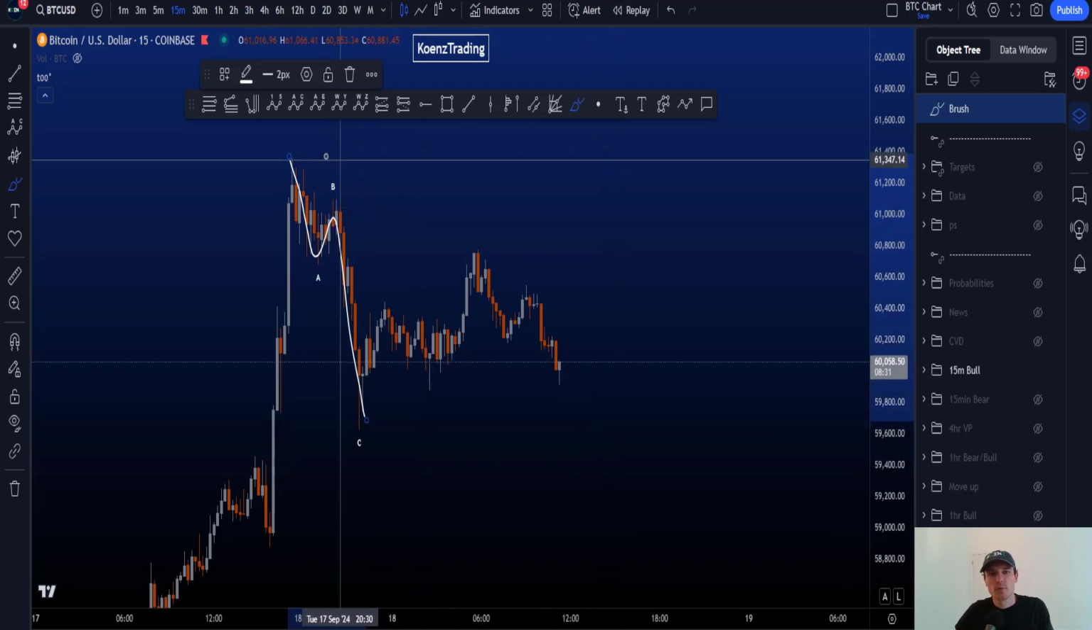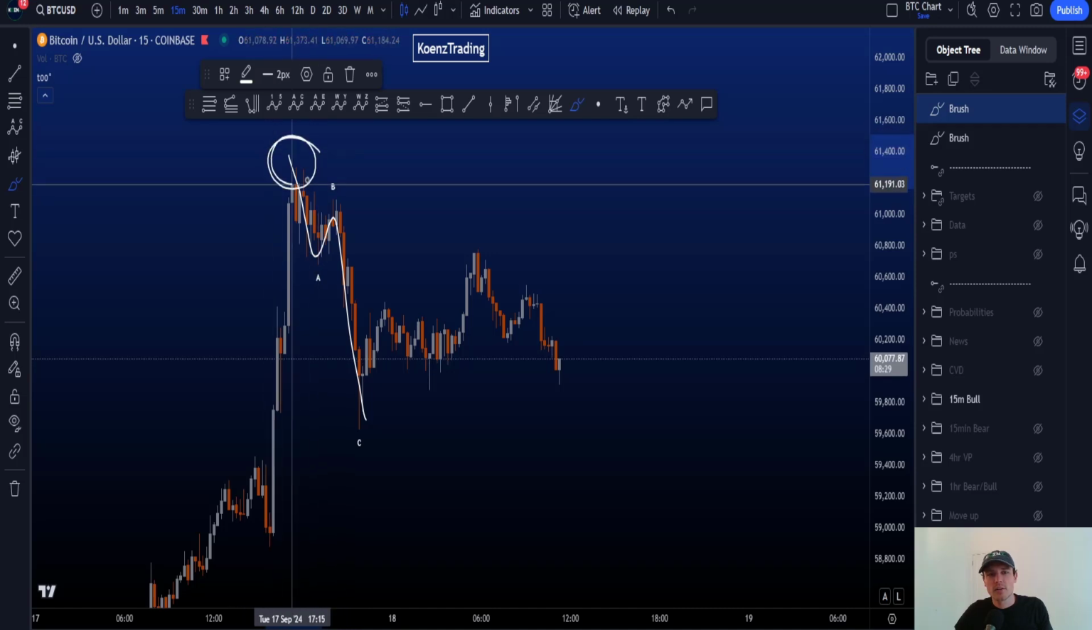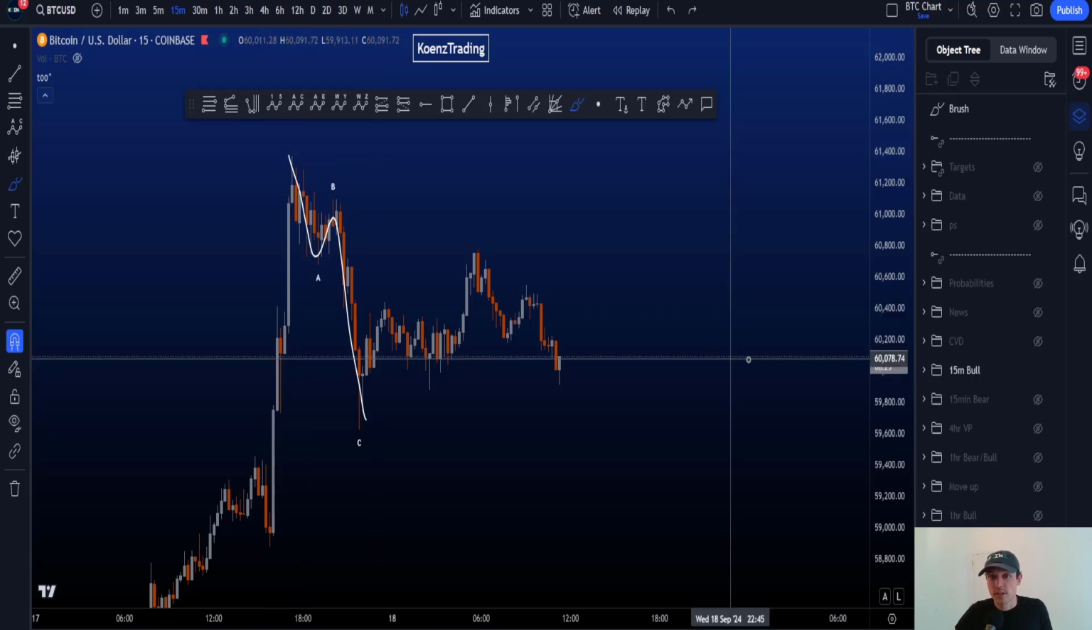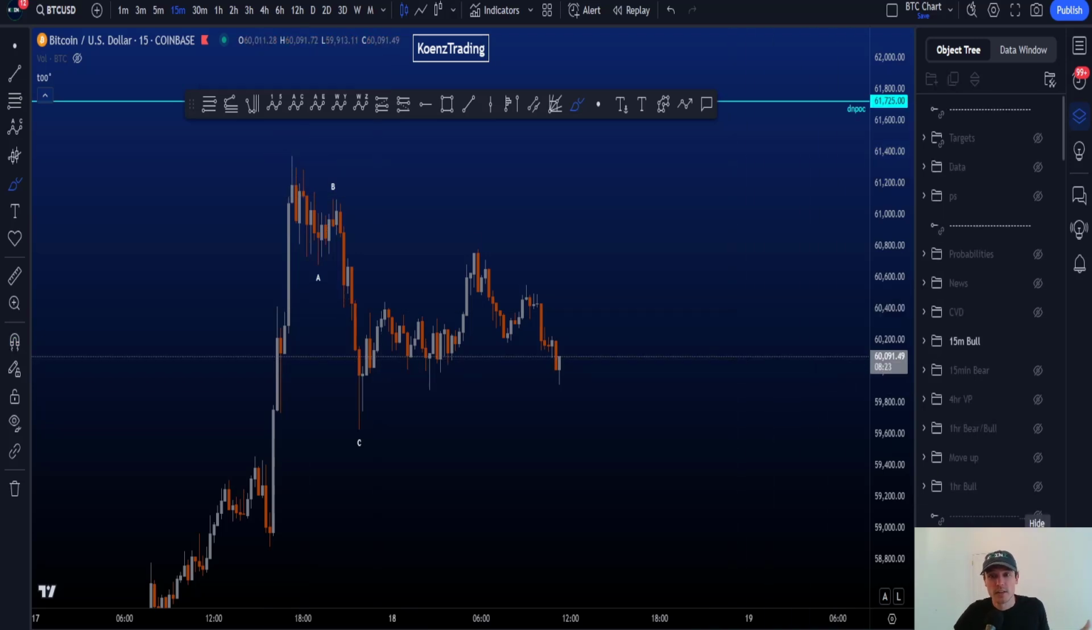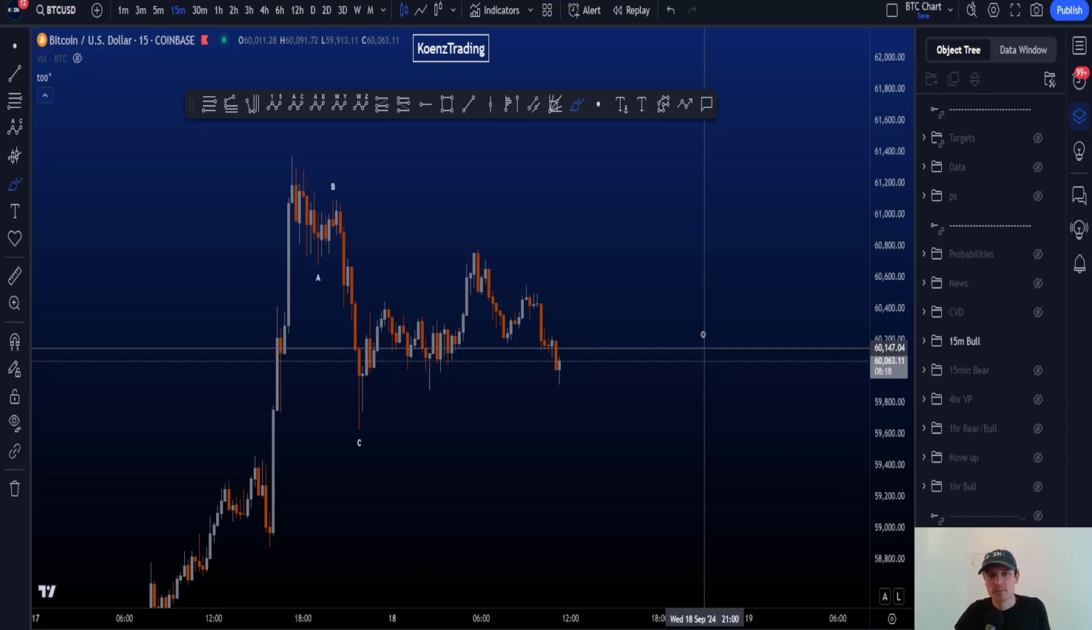automatically increases the probabilities to still take out this high that we made over here. Which is of course interesting because we do still have that daily naked point of control at 61.7 as well. Important resistance to the upside, right?